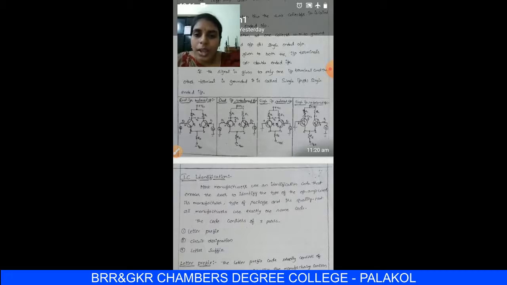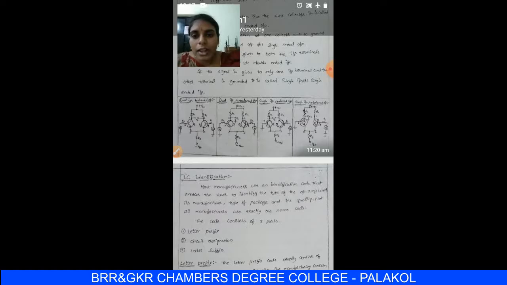Next configuration is single input balanced output. In the name single input, that means there is a voltage source applied only at a single base terminal, either one of the base terminals. Here the input is given to the base terminal 2 of transistor Q2 through a voltage source Vs and a resistance Rs with respect to ground, and the base terminal B1 of Q1 is connected directly to the ground.